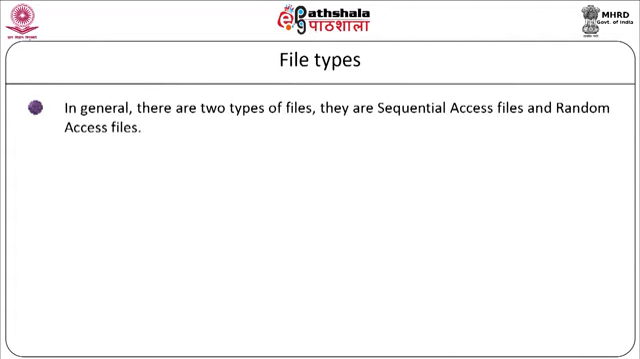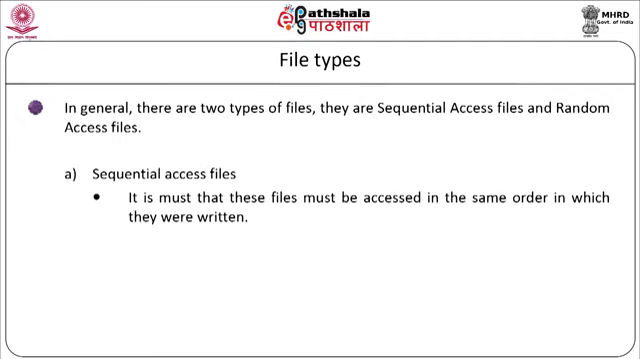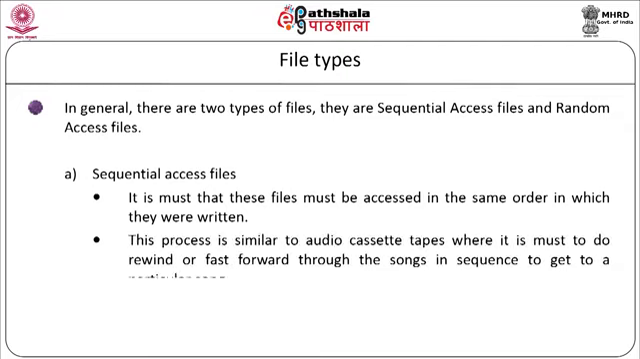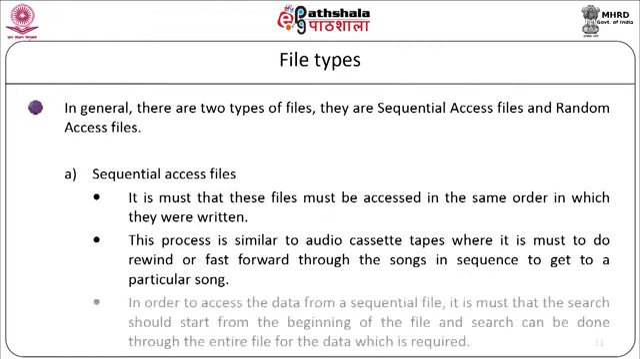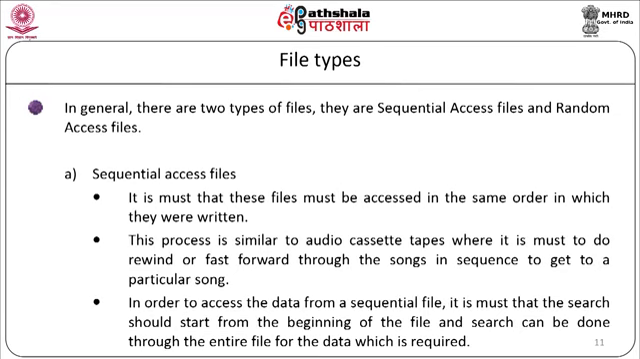In general, there are two types of files, that are sequential access files and random access files. Now, let us see the sequential access files. It is a must that these files are accessed in the same order in which they are written. This process is similar to audio cassette tapes, where it is a must to rewind or fast forward through the songs in sequence to get a particular song. In order to access the data from a sequential file, a search should start from the beginning of the file, and the search can be done through the entire file or the data which is required.